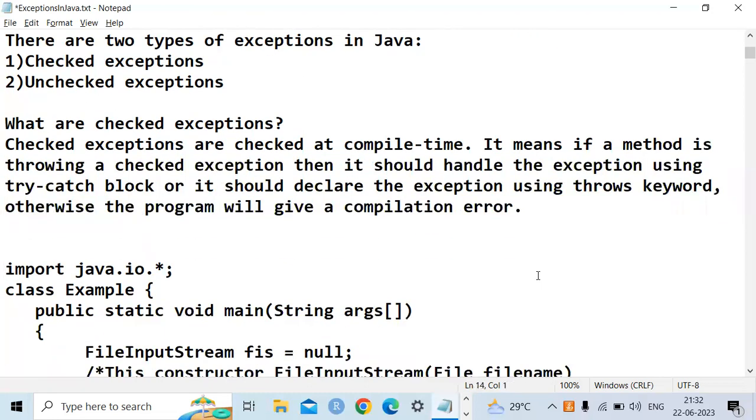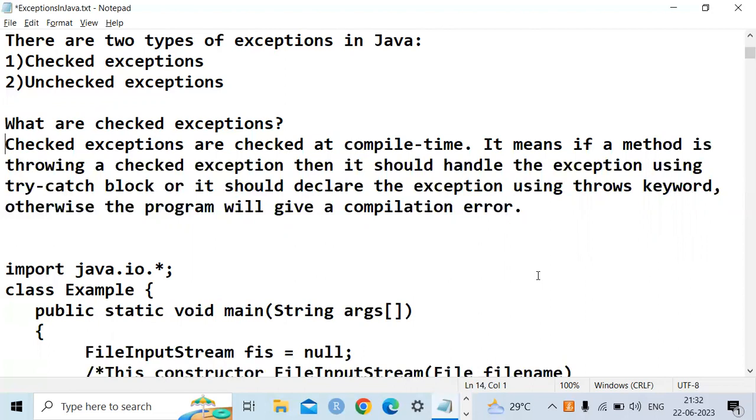As I said, an exception is nothing but an unwanted situation or unwanted event that occurs while executing the program. Because of this problem, the program may get terminated. There are basically two types of exceptions, checked exceptions and unchecked exceptions. Checked exceptions are the exceptions which arise at compile time. Compile time is whenever you write the program and try to find the errors in the program. During the process of finding the errors, if you get errors, that is called compile time.